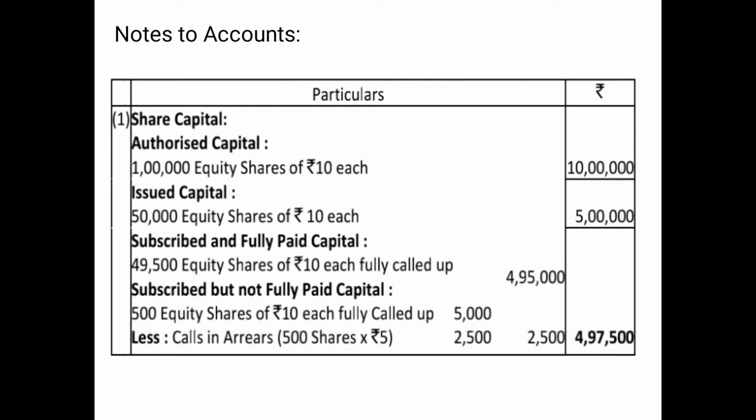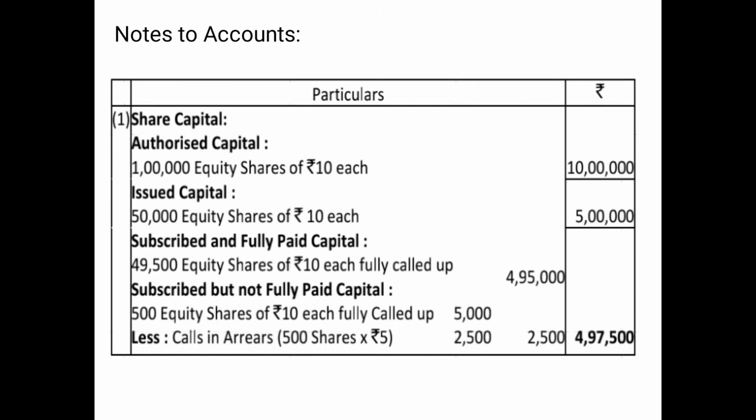I have shown point number 1 as share capital, because this is the thing you will be showing in the balance sheet. And as we have already discussed in the previous video, whether or not any information about the authorized capital or issued capital is given to you in the question, since it is a part of the format, you have to show it in the notes to accounts. If it is given, you will show it along with the values, and if it is not given, then you will just show the name.